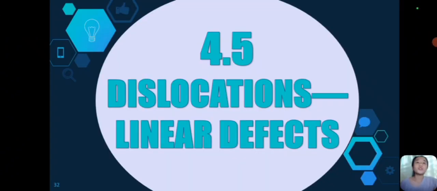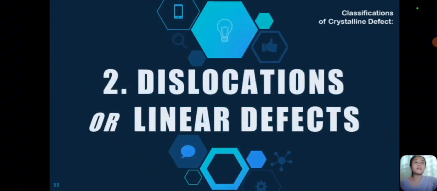4.5 Dislocations or linear defects. That is the second classification of a crystalline defect.